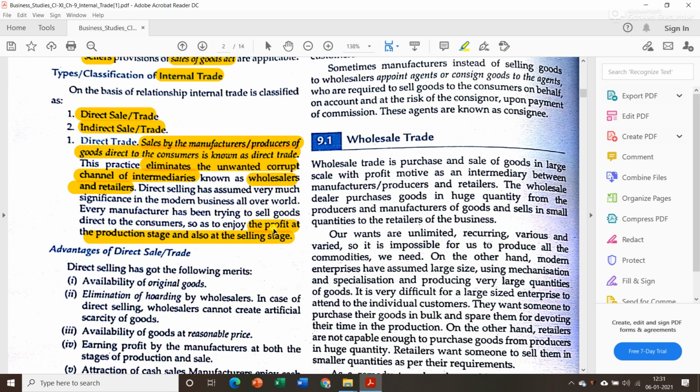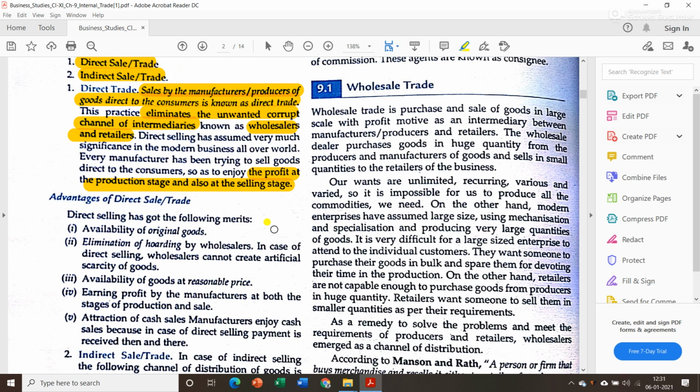Since there are no intermediaries like wholesalers and retailers in between, it is beneficial for the producer because they will get more profit. They don't have to give commission to the wholesaler and the retailer. They can directly earn profit, and it will be more as compared to indirect sale or trade. Now let us see what the advantages of direct trade are.